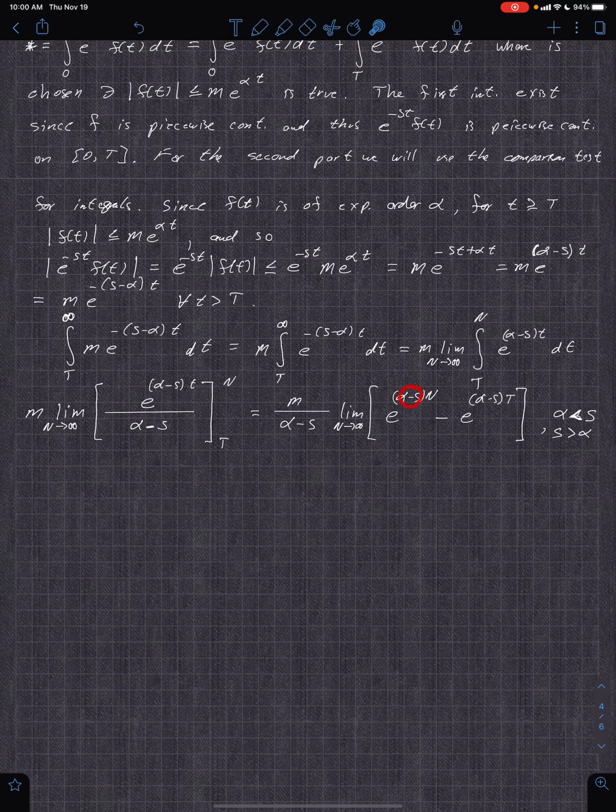So you want this to be negative. In other words, s is greater than alpha, right? That's what we want. And so this whole thing will go to 0 when you take the limit, and this will be fixed.